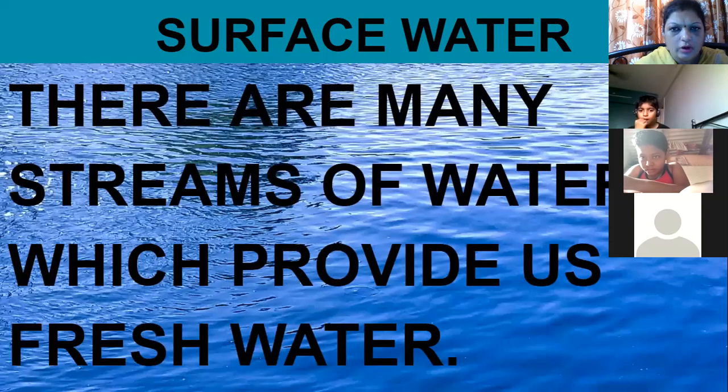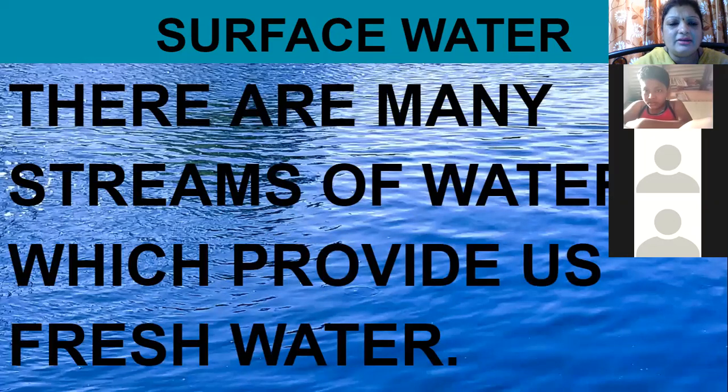Now, what is surface water? Surface means the top of the land, the earth's crust, the land where we live, the surface of the water. Here the surface of the land is covered with water. So there are many streams of water which provide us fresh water. Now what do you mean by fresh water? The water which is available for drinking. We can drink that water.